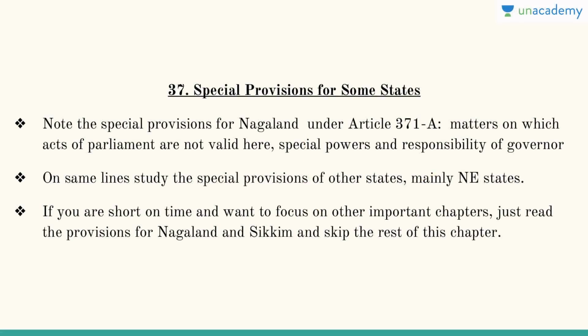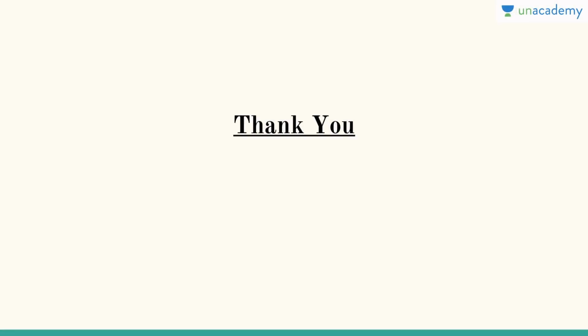Then you have special provisions for some states in chapter 37. So note the special provisions for Nagaland under Article 371A. So matters on which acts of parliament are not valid here. Special powers and responsibility of governor. On similar lines, study the special provisions of other states, mainly the northeast states. And if you are short on time, want to focus on other important chapters, read Nagaland and Sikkim and skip the rest of the chapter, that is not important. So I hope that you have understood and learned the various important topics of these chapters, and it will help you to revise Laxmikanth in the shortest possible time.